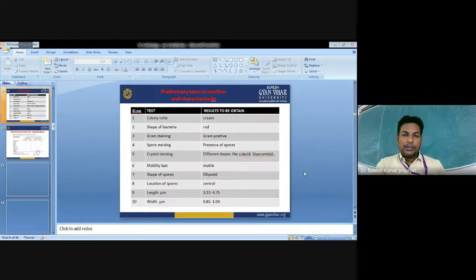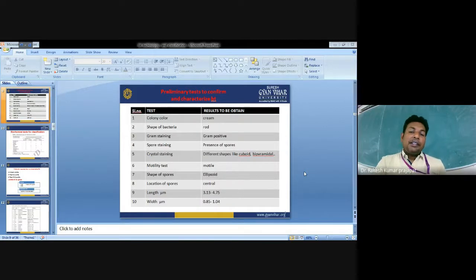In this picture you can see how we take the preliminary test, and how we can confirm that and characterize the proteins. Based on the colony color, the result obtained is a creamy color. Taking colony color and shape of bacteria, it is rod shaped and Gram-positive. These are the features of the bacteria.